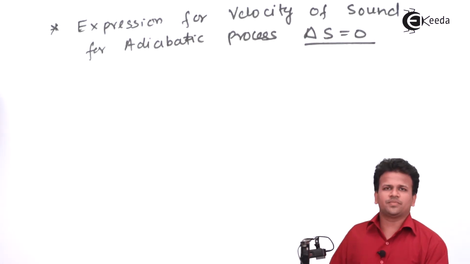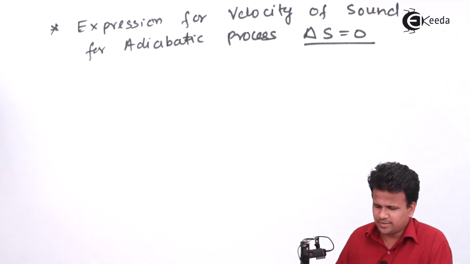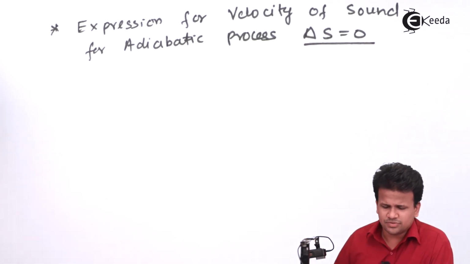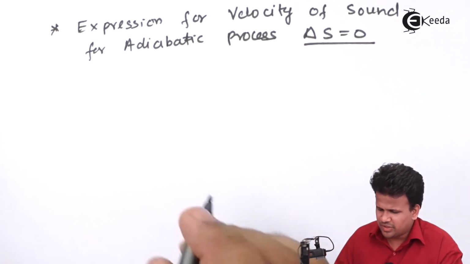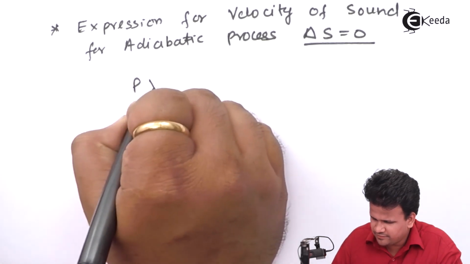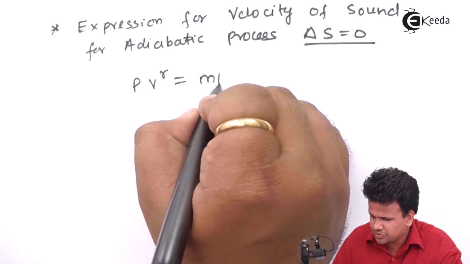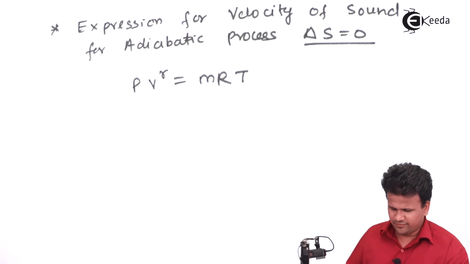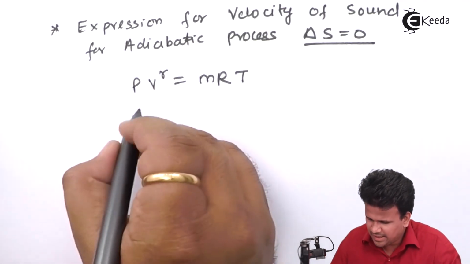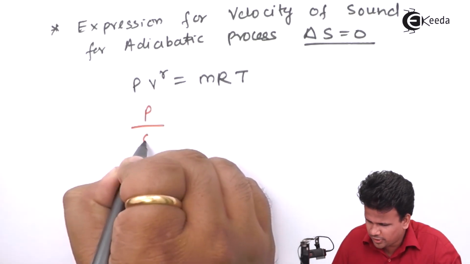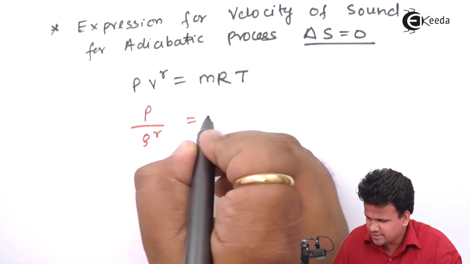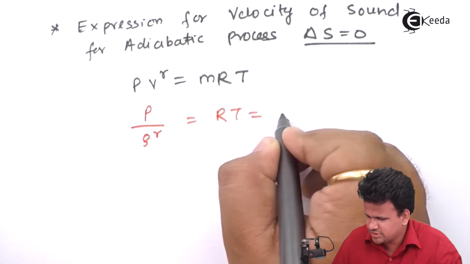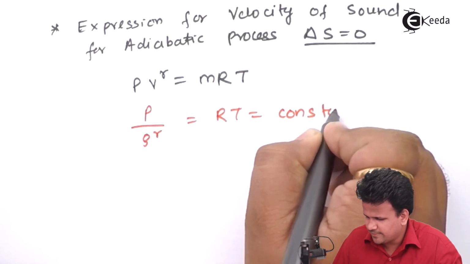Now, for an isentropic process or an adiabatic process, delta S is equal to 0, and it is governed by the equation PV raised to gamma is equal to MRT, and we have already proved this earlier, that is P upon rho raised to gamma is equal to RT, which is constant.